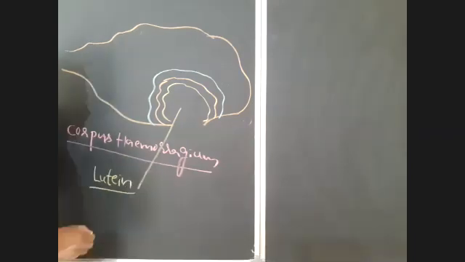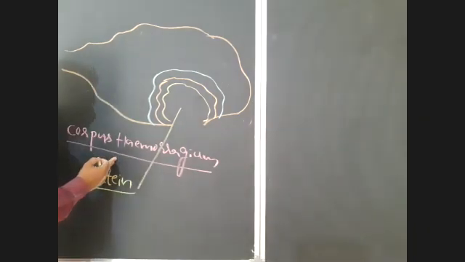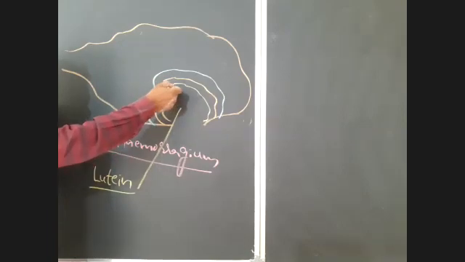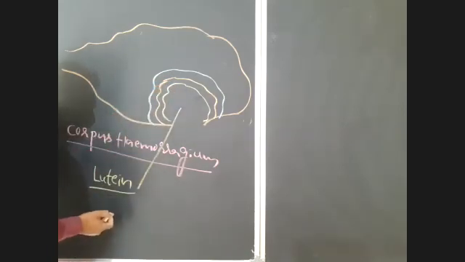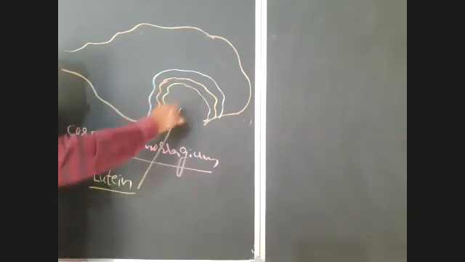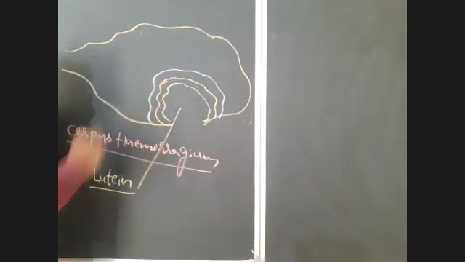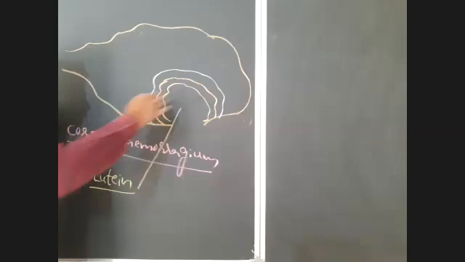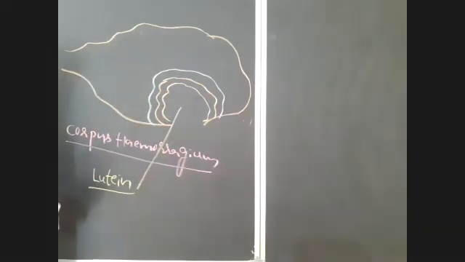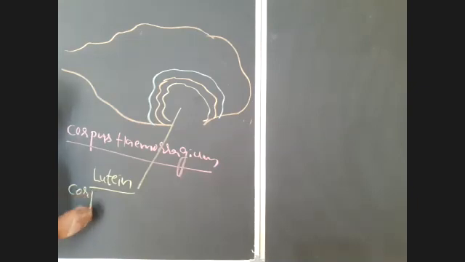So later, after formation of corpus hemorrhagicum, the follicular cells secrete the yellow pigment lutein, this follicle fills with lutein, and it appears yellow in color. That is known as corpus luteum. Corpus luteum.